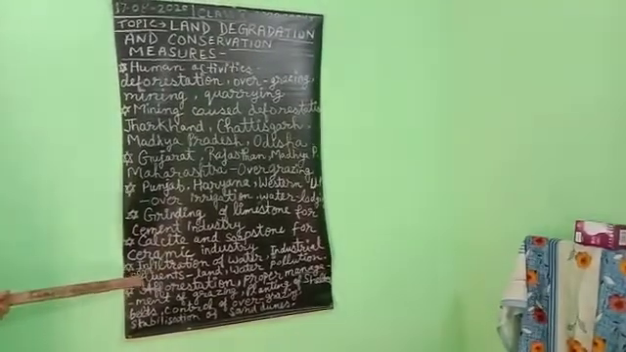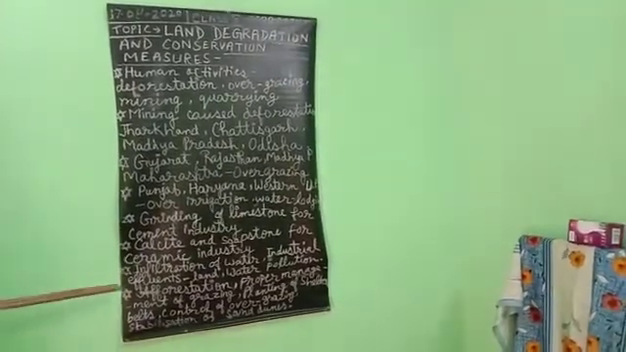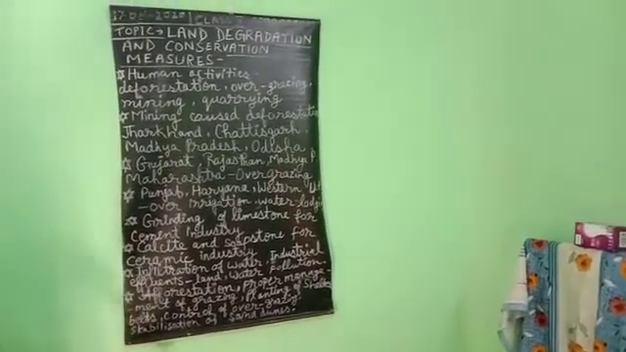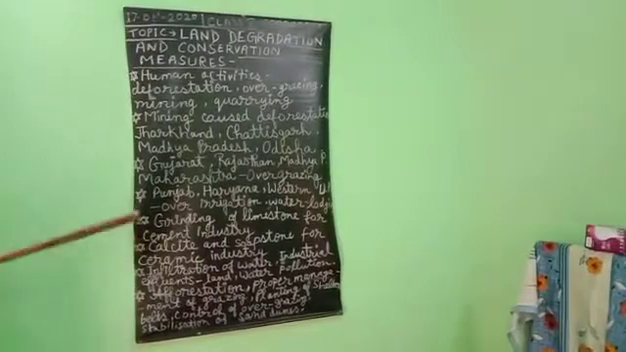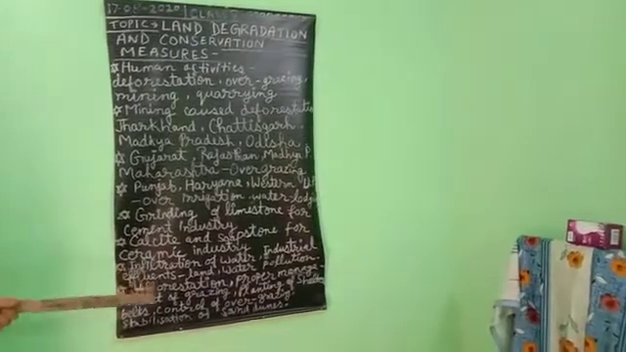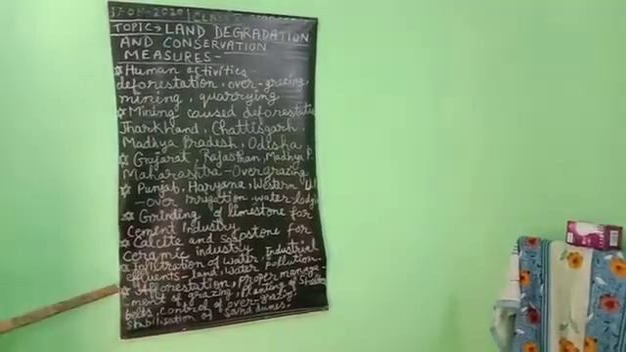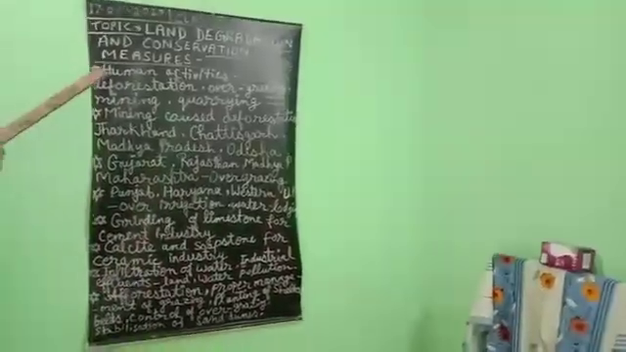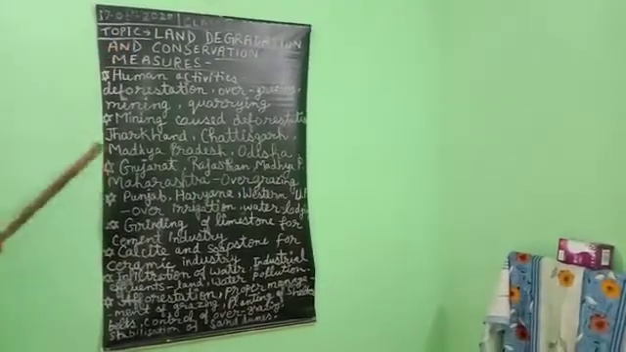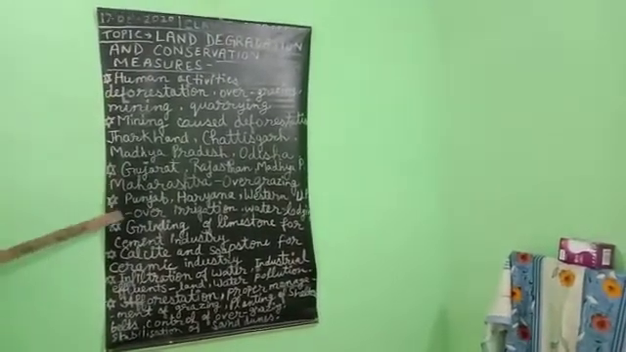Next one, industrial effluents as waste material are the major source of land and water pollution in many parts of our country. Water pollution is also held here, and industrial effluents, whether solid or liquid, are responsible for water pollution and also land degradation. So students, we have studied the major reasons of land degradation and land and water pollution.